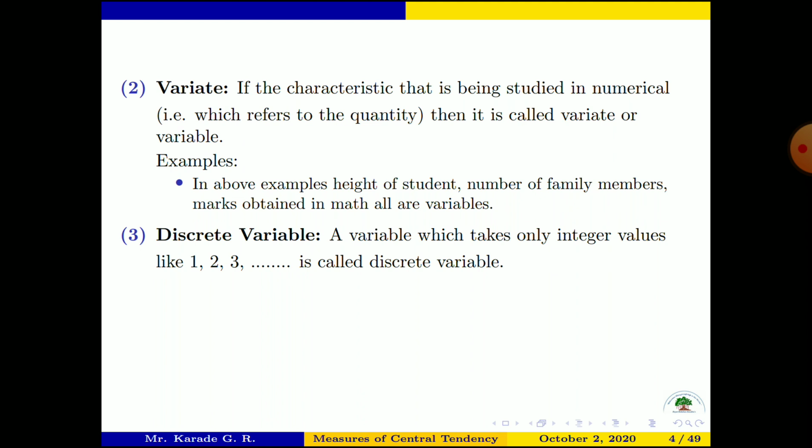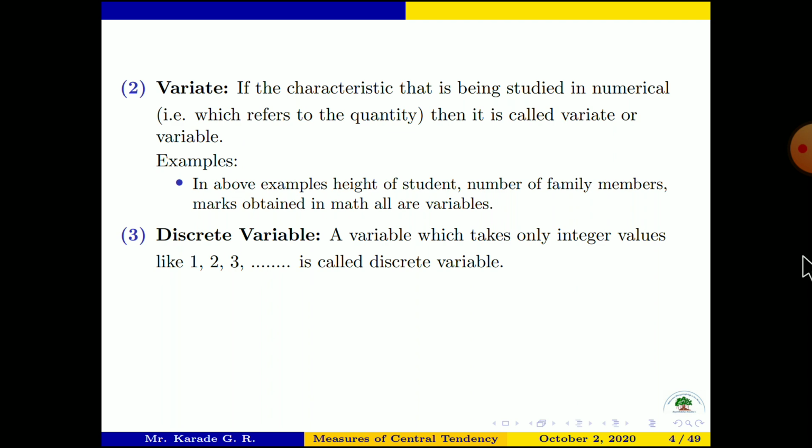So height will take fractional values. That is why the height of a student is called a continuous variable. But we will learn about discrete variables only.